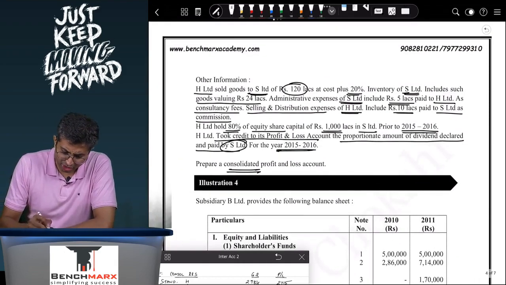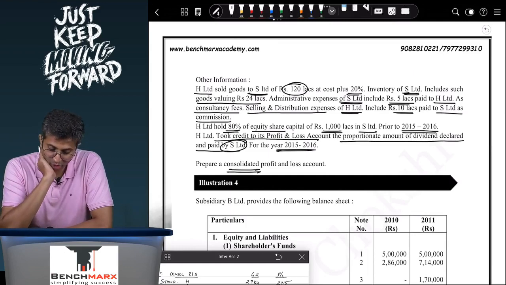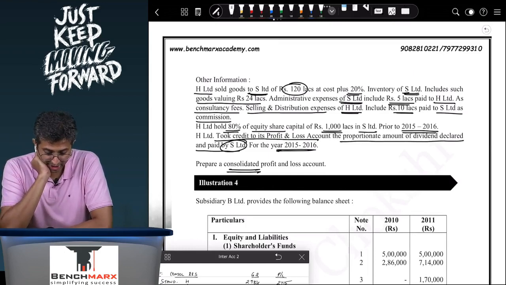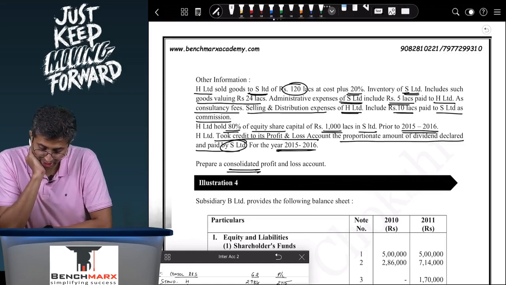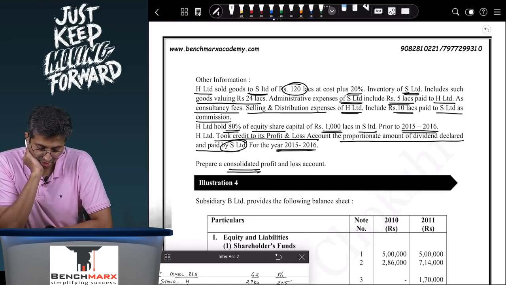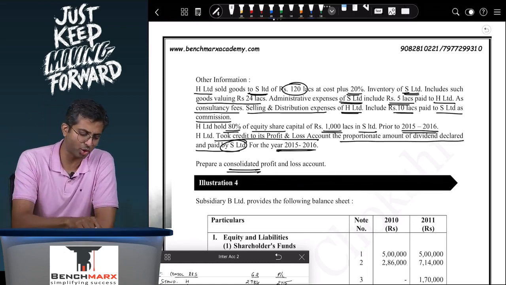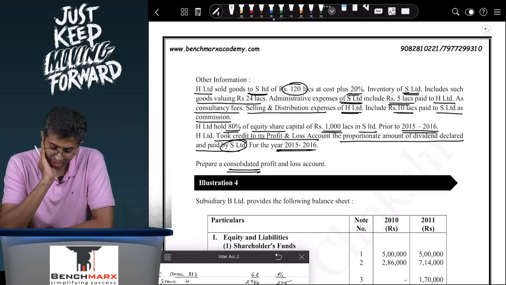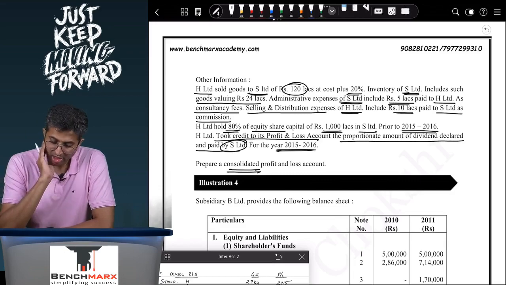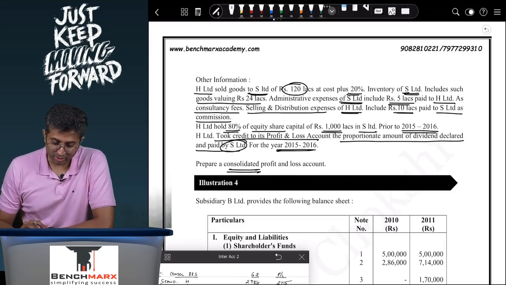However, are there any adjustments? H sold goods to S for 120 lakhs. H sold goods to S of rupees 120 lakhs at cost plus 20%. Okay, so let us assume 120 lakhs is the selling price of these goods. You can also assume it to be cost, in which case you will take 120 plus 20%. Let us say inventory of S includes such goods valued at 24 lakhs.